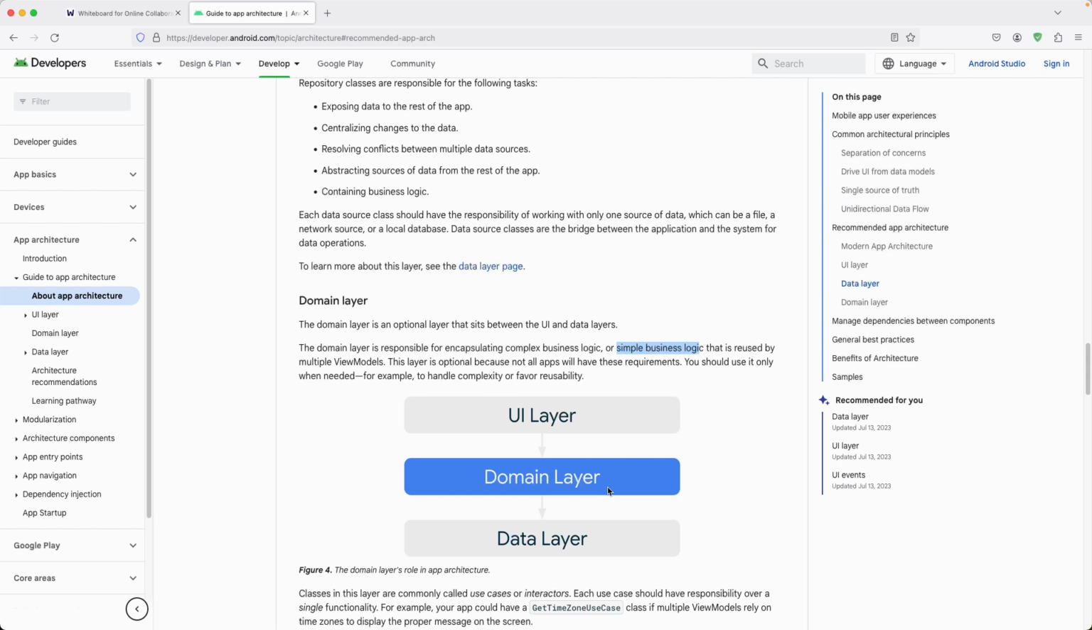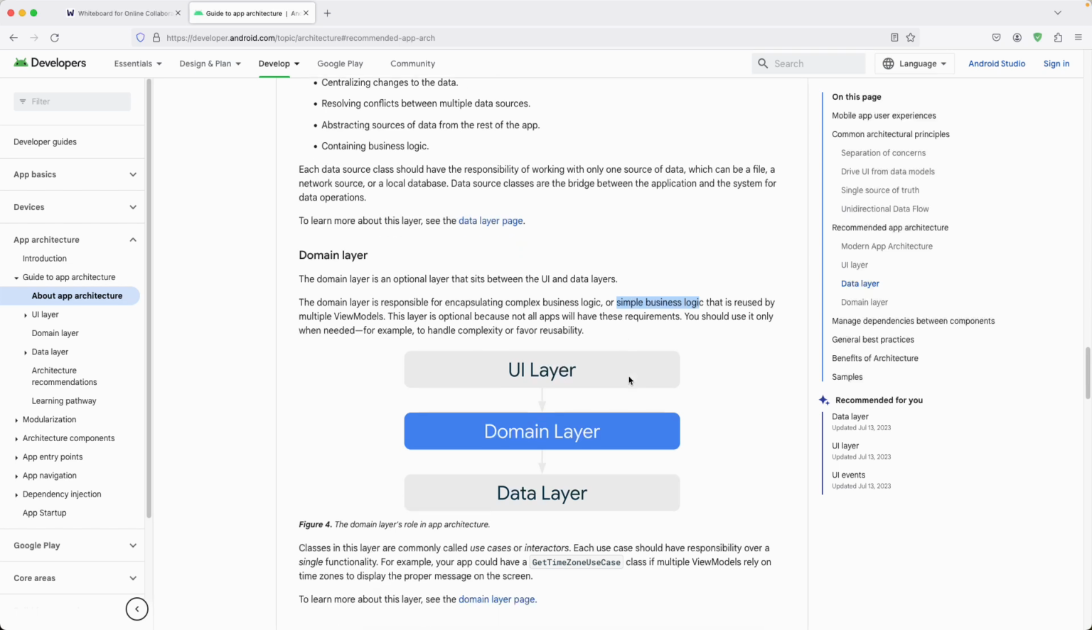Like your models that are going to be reused in multiple view models, or some use cases, right? Some business logic that we will later create as use cases in our application. This layer is optional because not all apps have this particular requirement. You should use it only when needed, for example, to handle complexity or favor reusability.